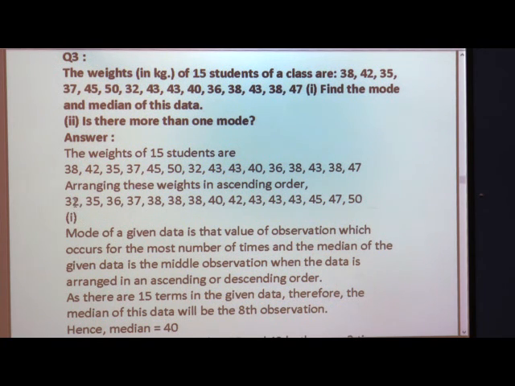So, let us count: 1, 2, 3, 4, 5, 6, 7 and 8. The 8th term is the middle term, known as the median.